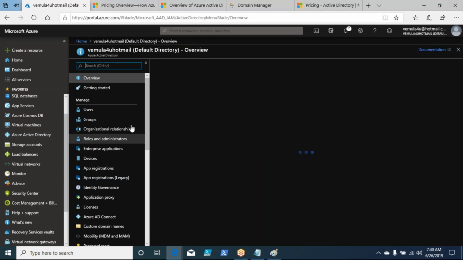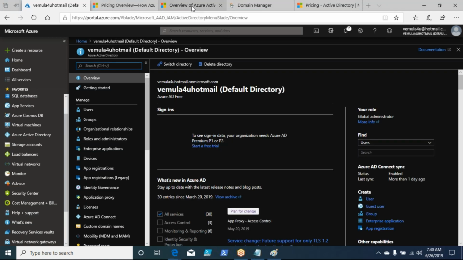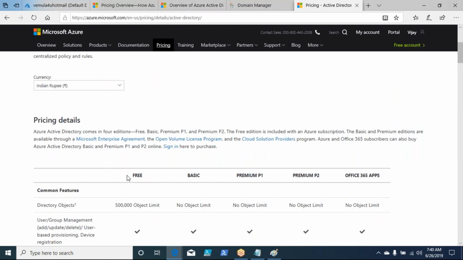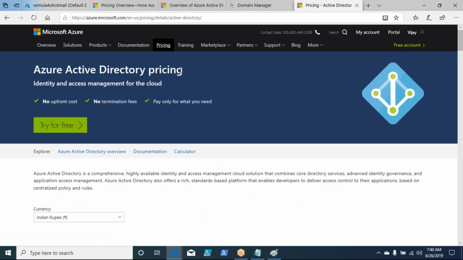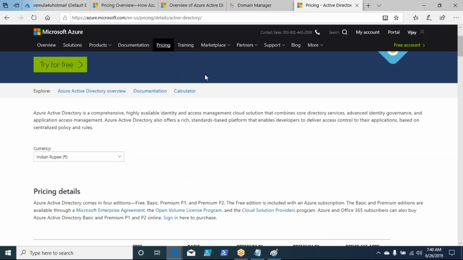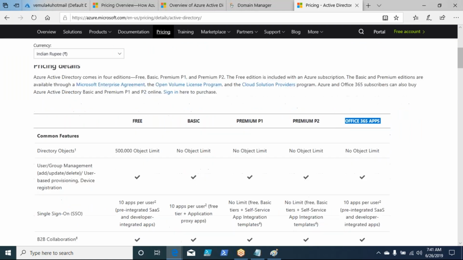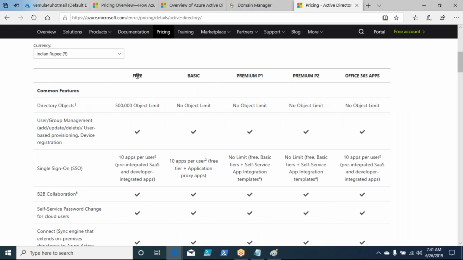Right, now let us quickly move into the other topic. Now, this Azure Active Directory has multiple pricing models. Okay, so editions we can call it. Based on the edition that you select, you get cost or the features. If you look at Azure Active Directory pricing, there are different editions, right? One is free edition, second one is basic edition, premium P1, premium P2, and Office 365 apps. Now, what we are using right now is a free edition, right?